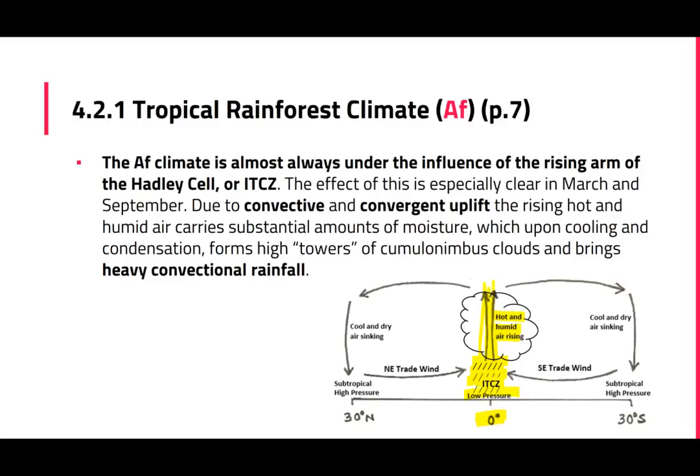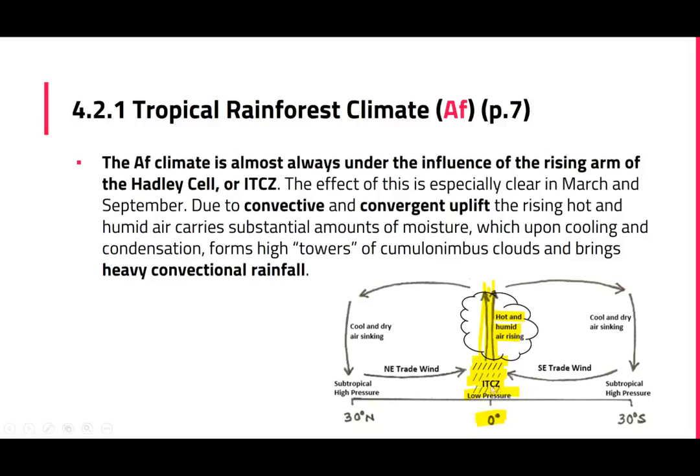So if you link back to the diurnal temperature range just now, you realize once again that with persistent cloud cover, the diurnal temperature range would then be moderated. Okay, at the same time, the ITCZ also brings rainfall. So this is why the Af climate usually experiences high rainfall throughout the year, as long as it is under the influence of the ITCZ. Some of you may be wondering, the ITCZ shifts, right?